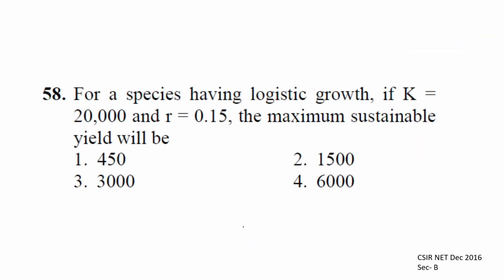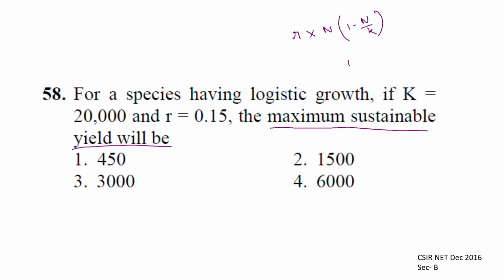Okay, now coming to the next question. Again, the question is about maximum sustainable yield. Here, whenever we are talking about maximum sustainable yield directly, what we can do is just multiply the rate with N and (1 - N/K).